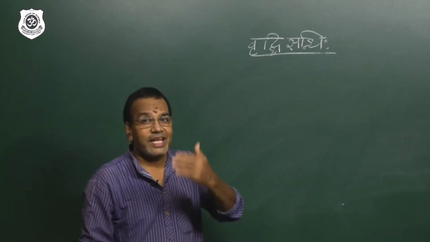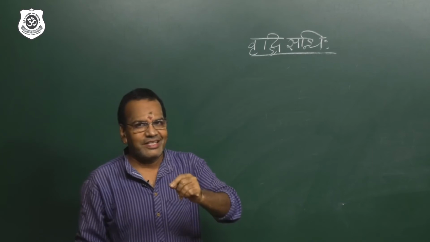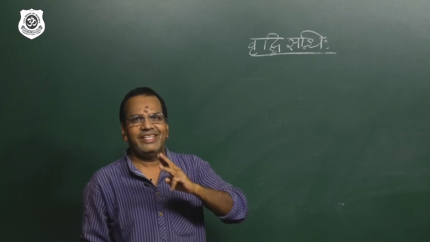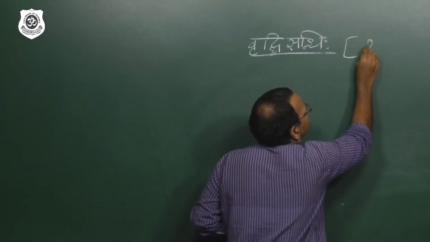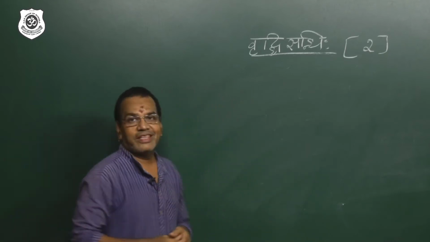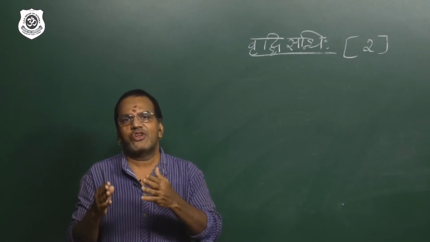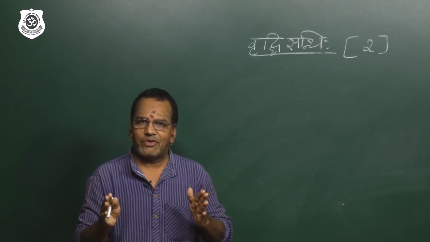And what is the next step? Yes, I should write the number. For Dirgha Sandhi I wrote 4, for Guna Sandhi I wrote 3. Now for Vruddhi, 2. Wow, that's good. That means in Vruddhi Sandhi we are going to discuss only 2 answers. If you are strong in these 2 answers, you will get whatever question comes based on Vruddhi Sandhi.